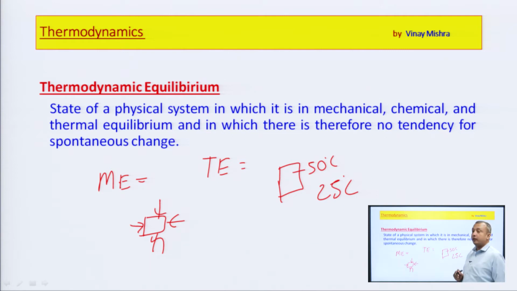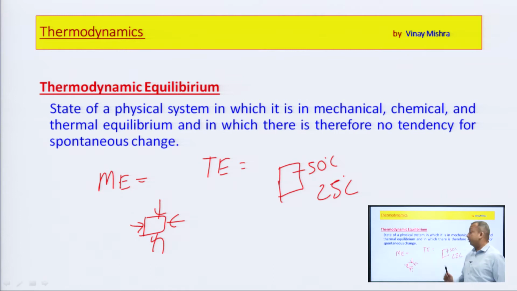Is this the condition of thermal equilibrium? No, because there is a change in temperature, this is 50 degree centigrade and this is 25 degree centigrade, and heat interaction takes place because this body is conductive. In that condition we can say that this is the condition of non thermal equilibrium.